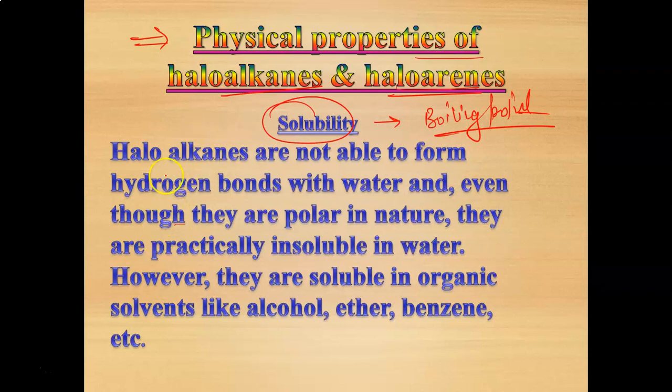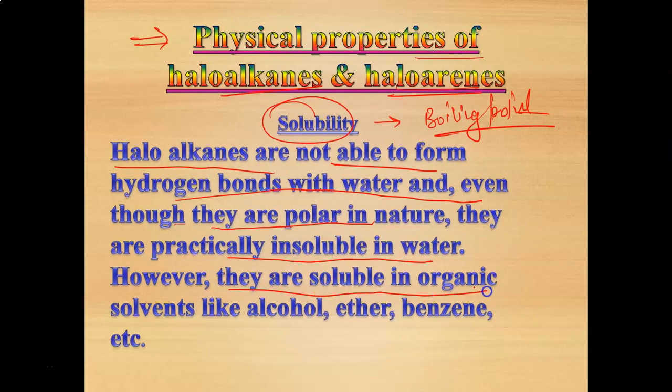For example, haloalkanes are not able to form hydrogen bonds with water, and even though they are polar in nature, they are practically insoluble in water. However, they are soluble in organic solvents like alcohol, ethers, benzene, etc.